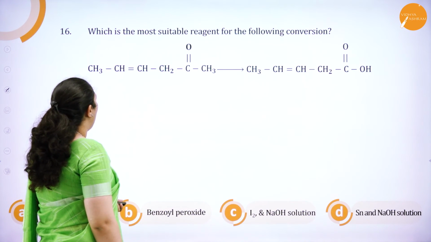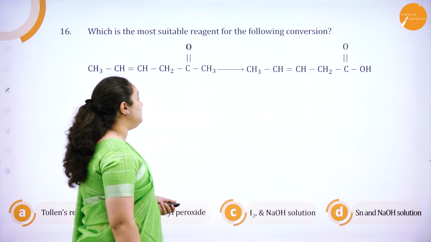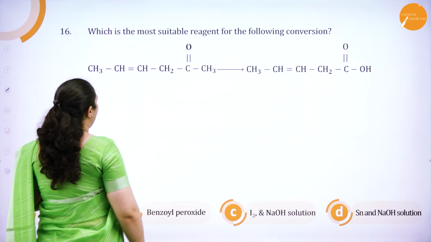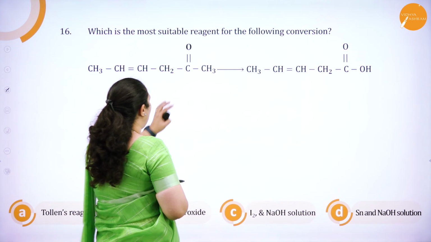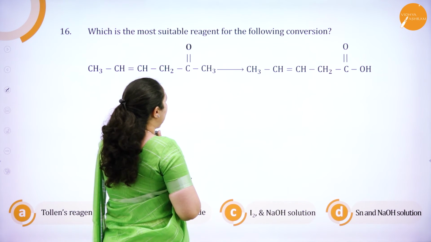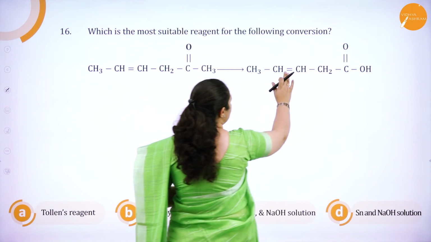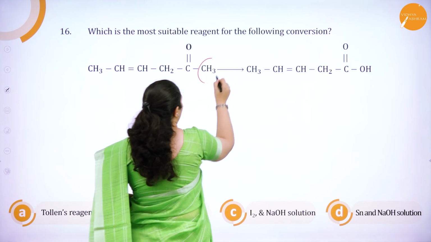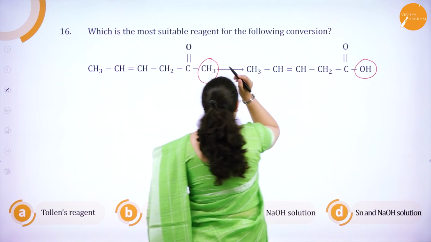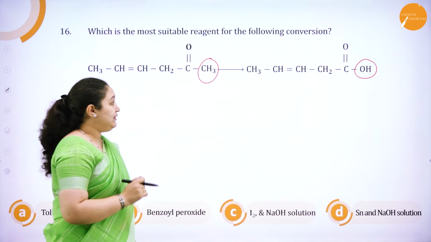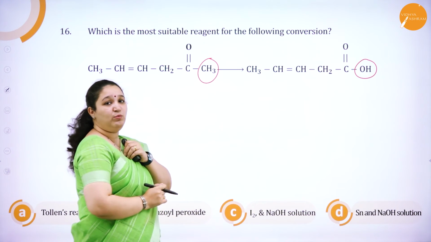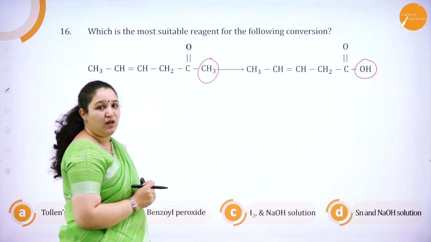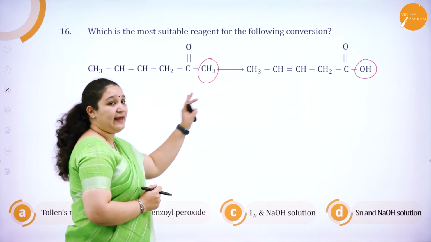Next one, which is the most suitable reagent for the following conversion? We'll see this equation, what exactly it has got. I have got a double bond. Also I have got a carbonyl group. Okay. But if you see the product here, the double bond is as it is and the carbonyl group also is as it is. So the thing which is changing is the methyl group which is attached to the carbonyl group. The methyl group attached to the carbonyl group is removed here. It has completely come out, isn't it? And it has got converted to an OH group. Now which of the reagents if I use, this can happen?